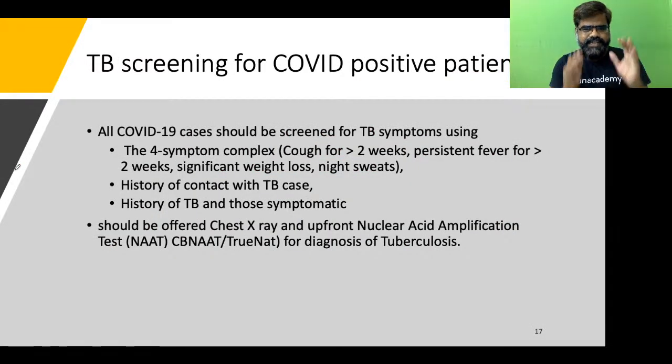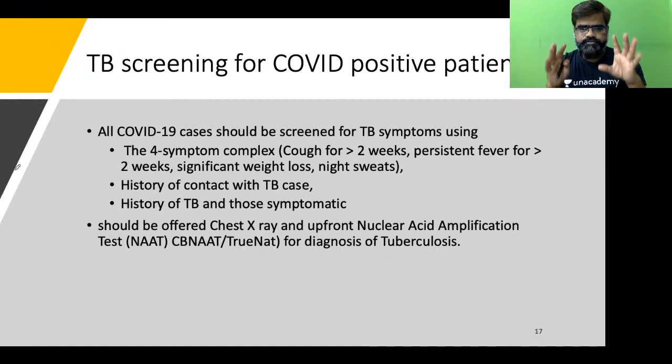Second direction is TB screening for COVID positive patients. All COVID positive patients should be screened for TB if they fall under 3 criteria. What are those 3 criteria? First is the 4 symptom complex. Means a COVID positive patient is having cough for 2 weeks, persistent fever for 2 weeks, significant weight loss or night sweats, which are the common symptoms of TB.